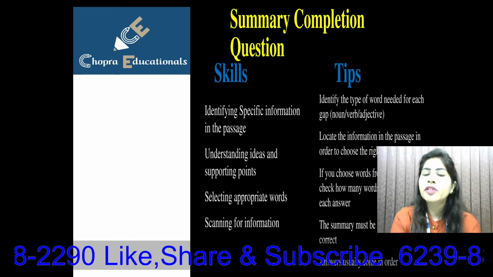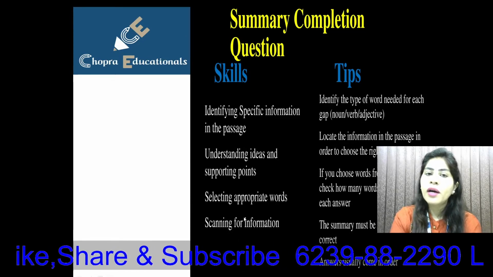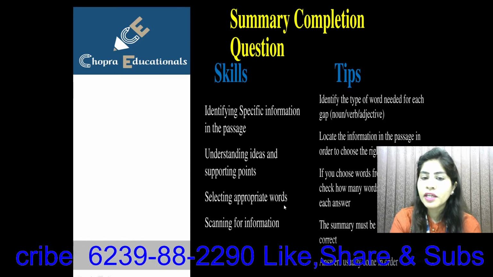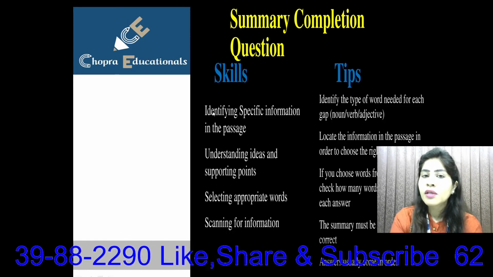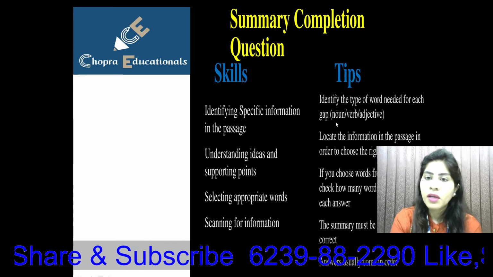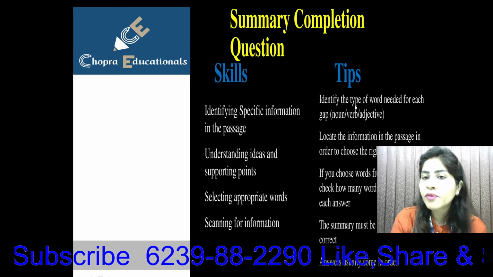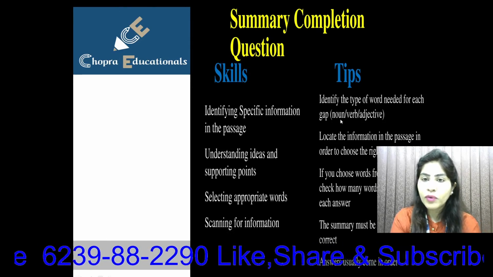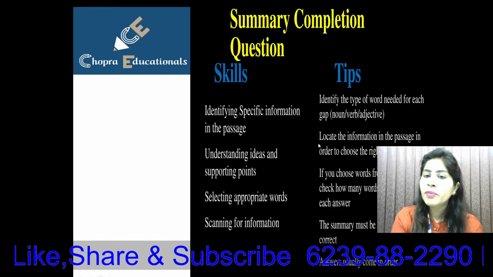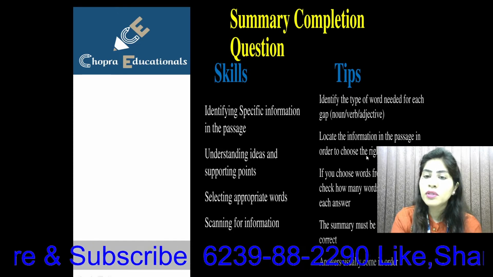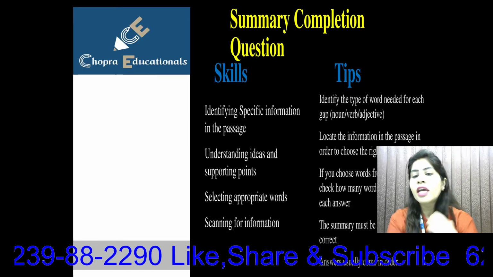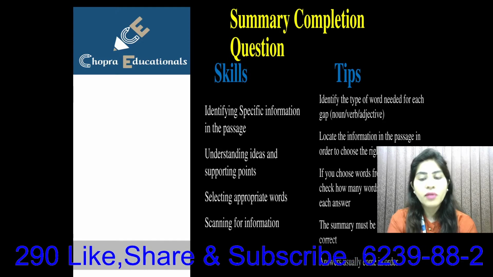Then is summary completion questions. Skills required are identifying specific information in the passage, understanding the ideas and supporting points, selecting appropriate words, scanning for information. So the skills required in every question are the same or similar. But tips: identify the types of questions needed for each gap. You will check out the nouns, verbs, and adjectives. Locate the information in the passage in order to check or choose the right word. If you choose words from the passage, check how many words can be used for each answer.